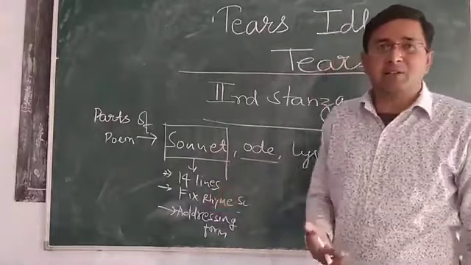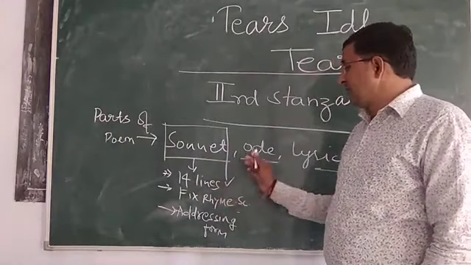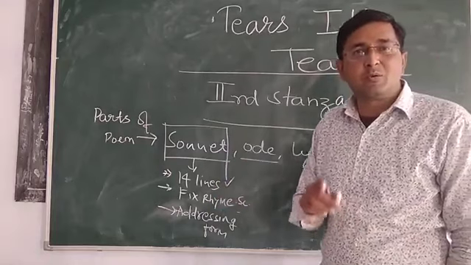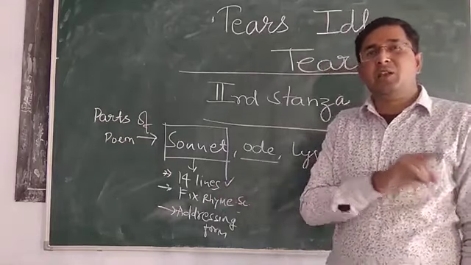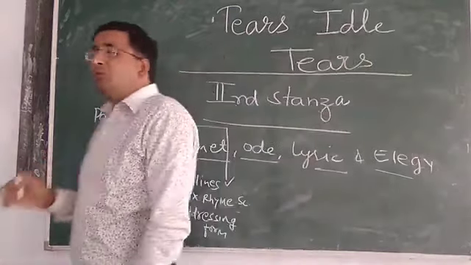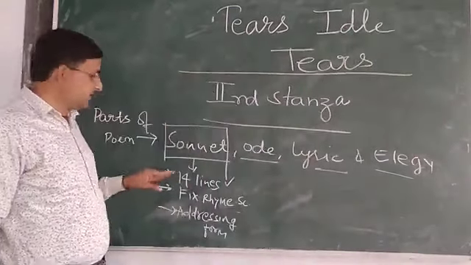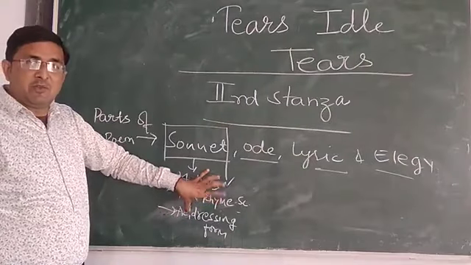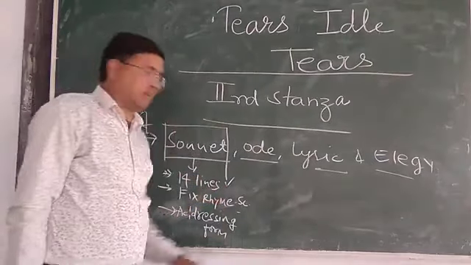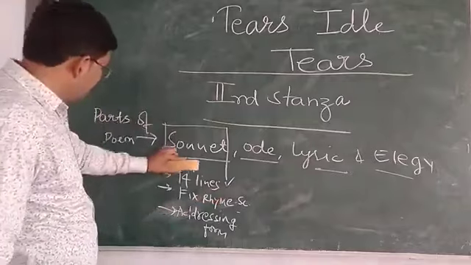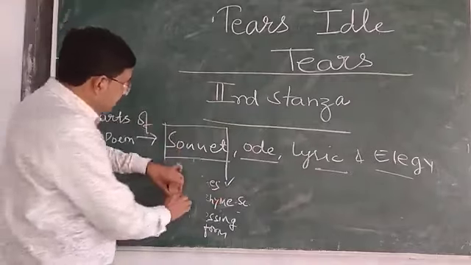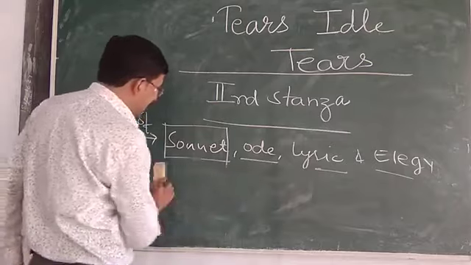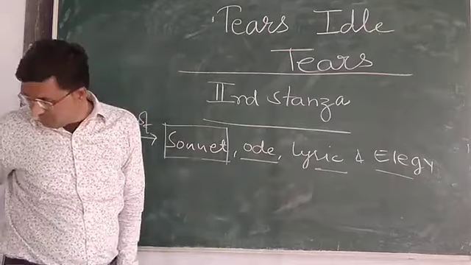Commonly we say that a sonnet is a poem of 14 lines. No, not every 14-line poem is a sonnet. It must meet 3 conditions, and after completing them, we may call a poem a sonnet. The first condition is 14 lines, but it is not the only condition. It is a mandatory condition.